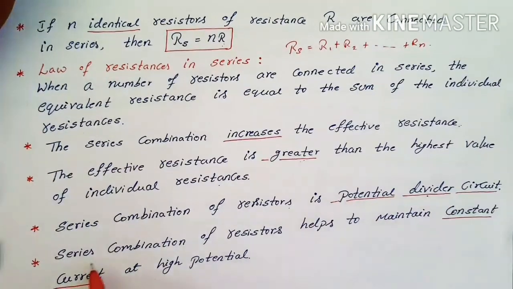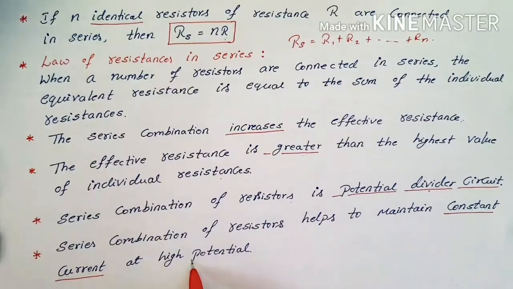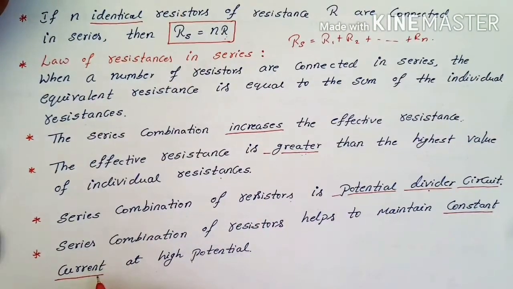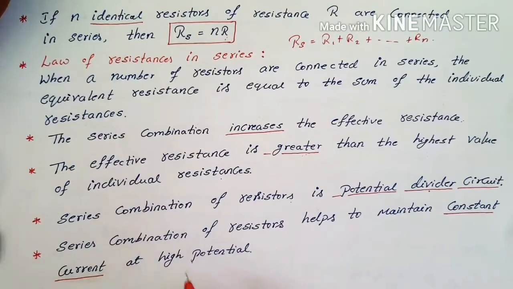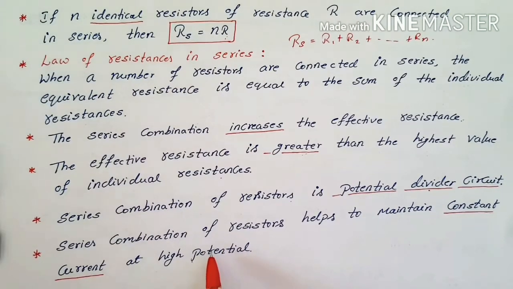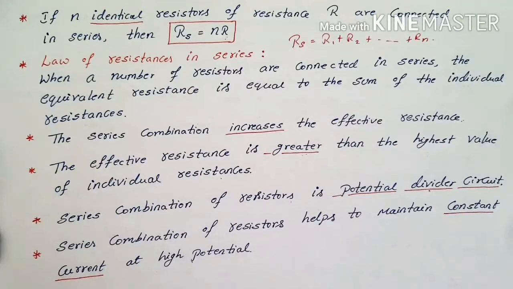This series combination of resistors helps to maintain constant current at high potential. Yes, in the series combination the same current flows whatever the potential is. So we can use the series combination according to the purpose, how we need it. Is it clear? Don't forget these points, they are very important.